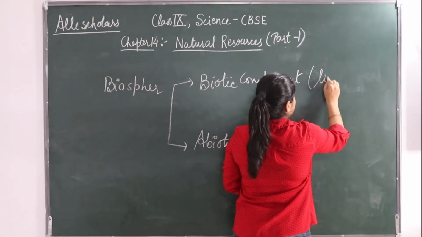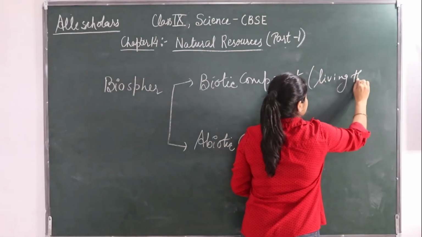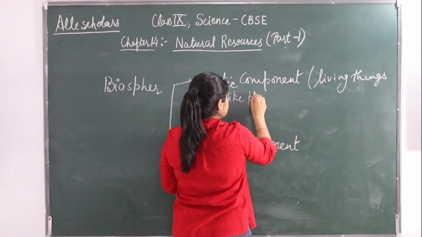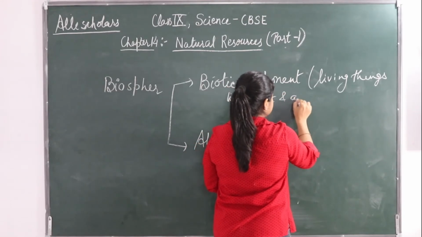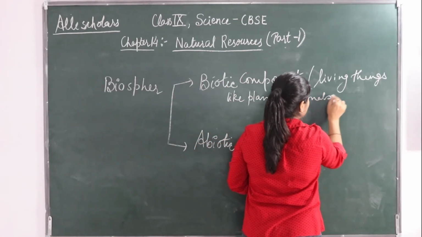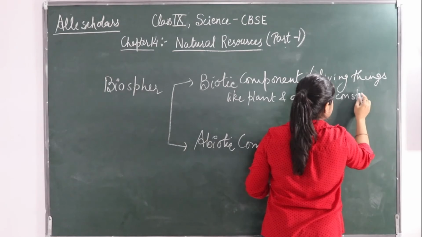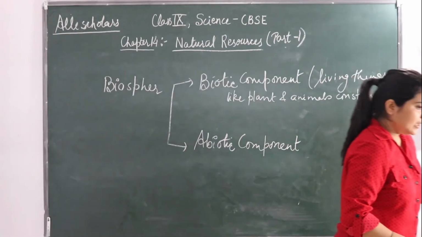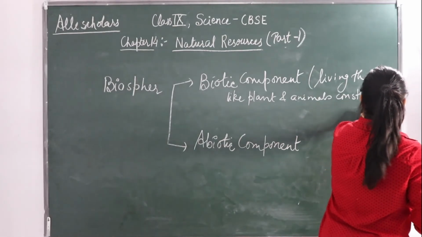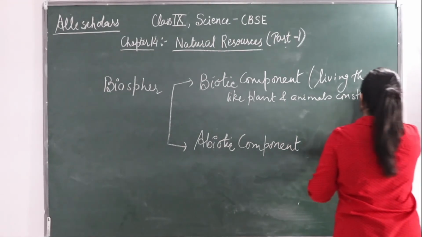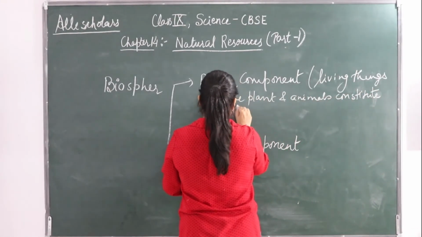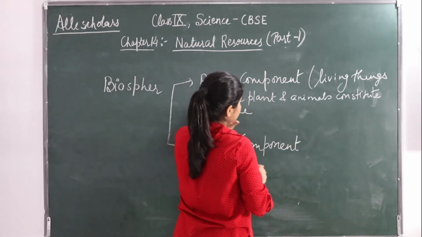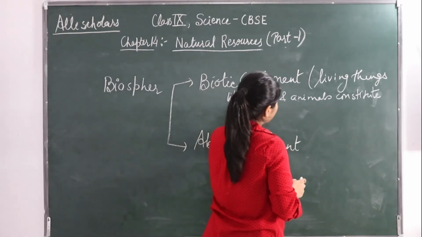So living things like plants and animals constitute the biosphere.